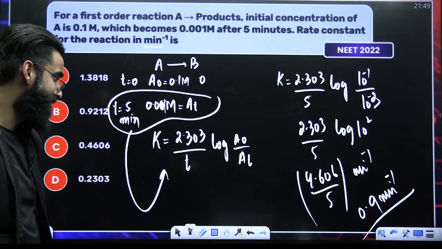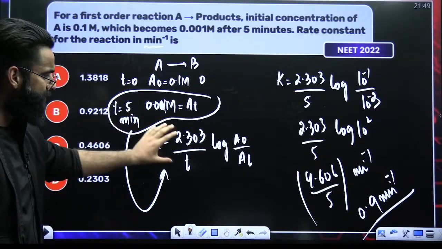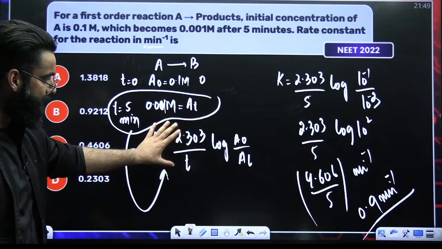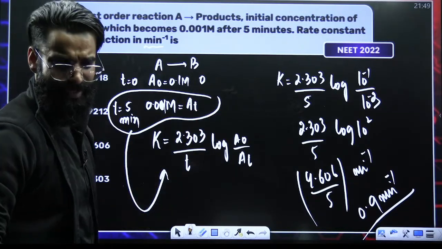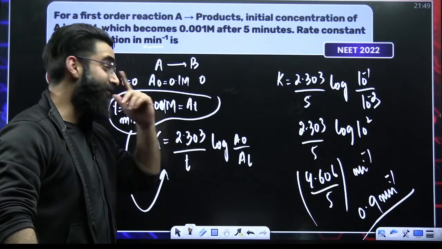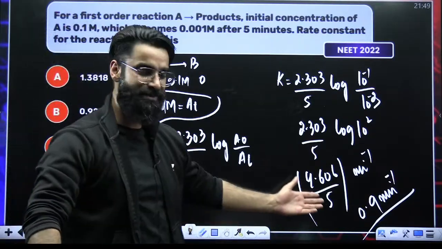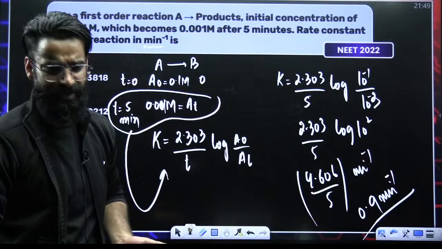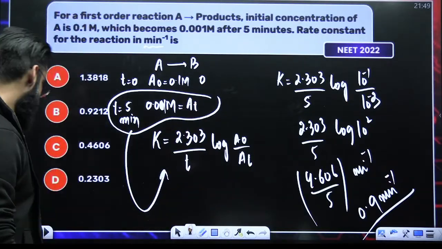All right, guys. So simple. The condition is given in the question. Put this condition in the integrated rate expression, solve it and get the rate constant. There is no need to think. Even in the same question, they could have asked about the half-life. If they asked about the half-life, you got the rate constant. Half-life, you know, is 0.693 divided by K. K you got, half-life you can calculate easily.